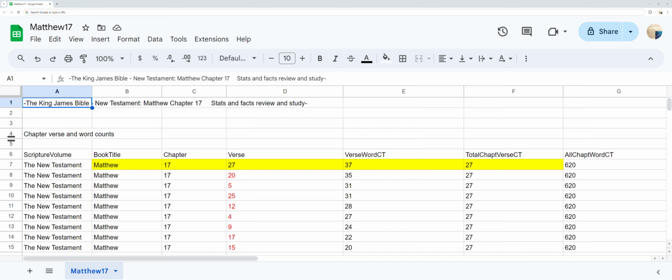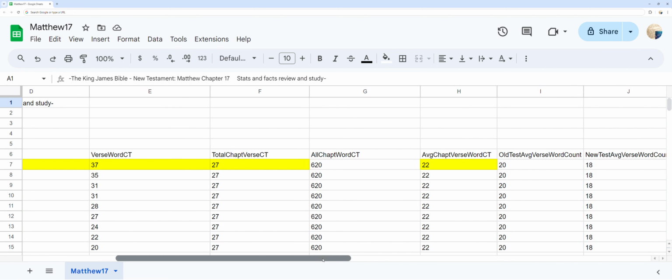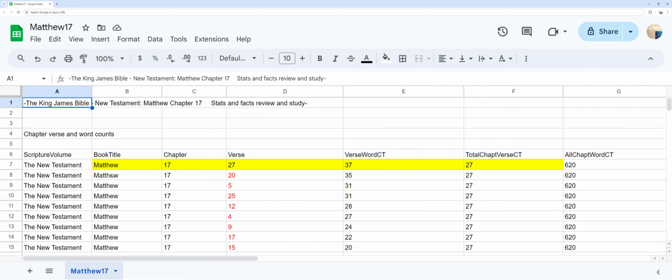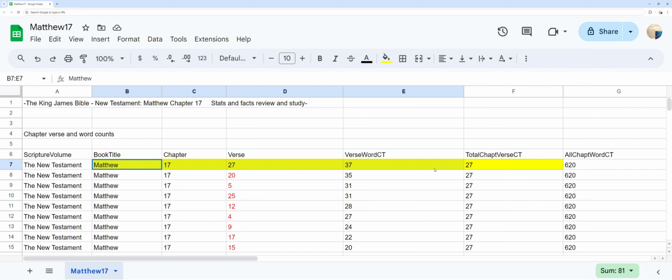The King James Bible, New Testament, Matthew chapter 17 Stats and Facts Review and Study. Chapter, verse, and word counts. Matthew chapter 17 verse 27 has the most words at 37 words.